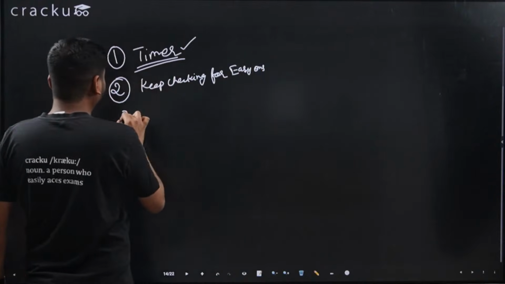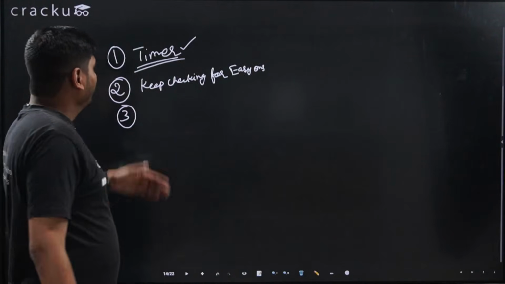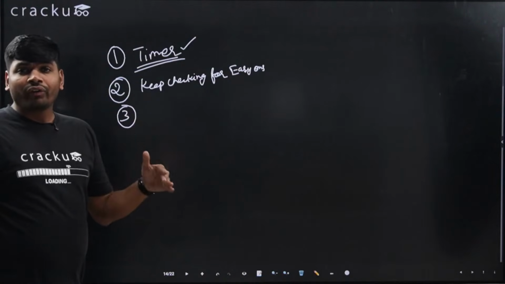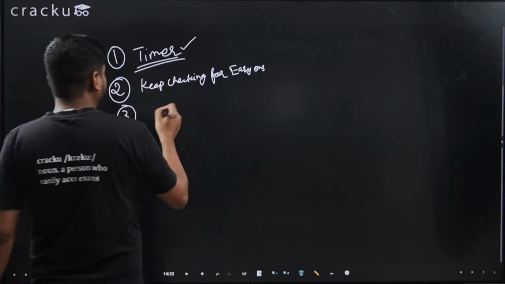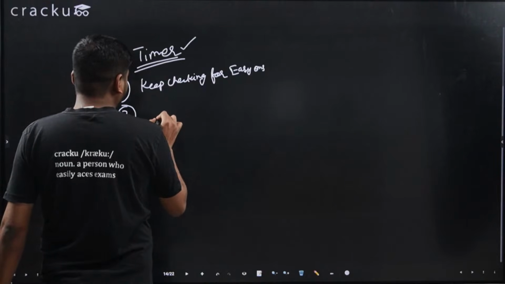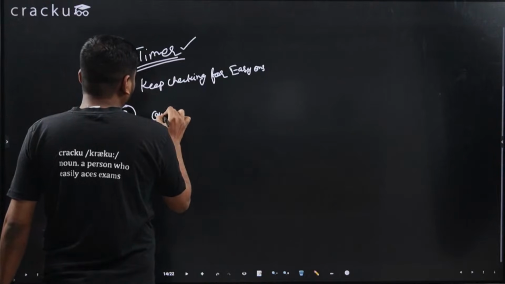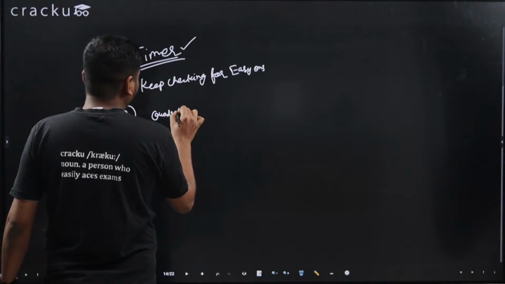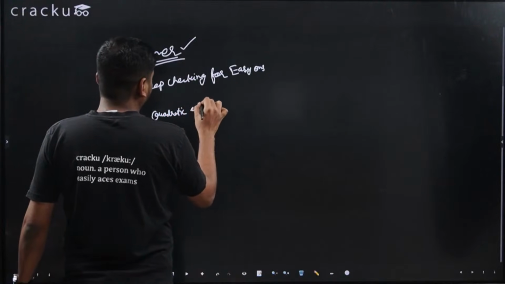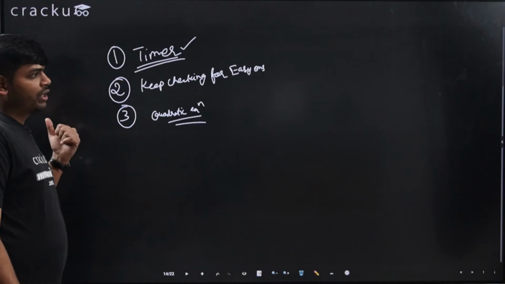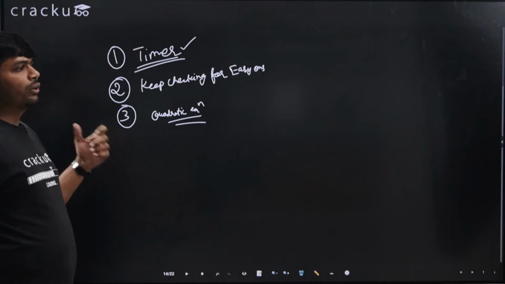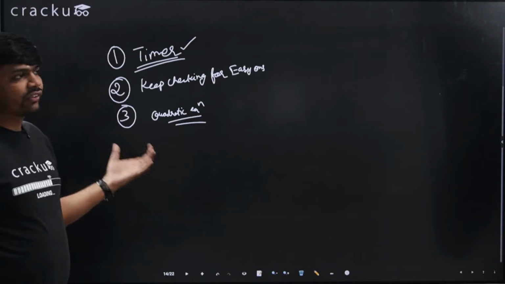Third thing is, you should not waste time on a single question. For example, let's say you started solving some quadratic equation question. You are not so confident about quadratic equations.